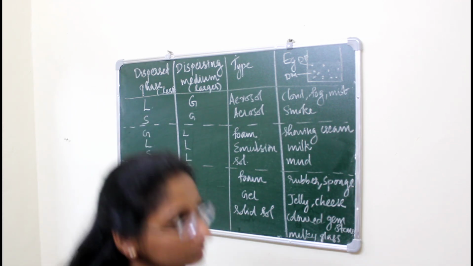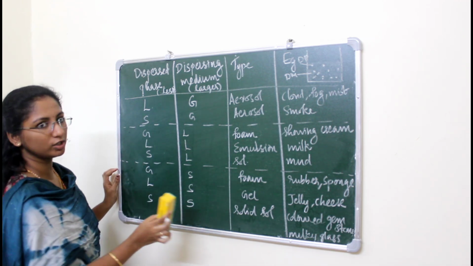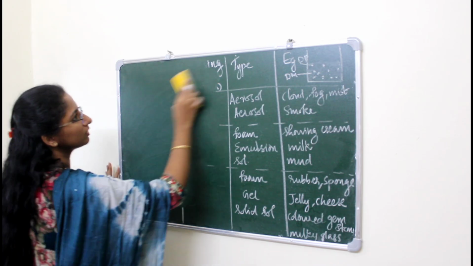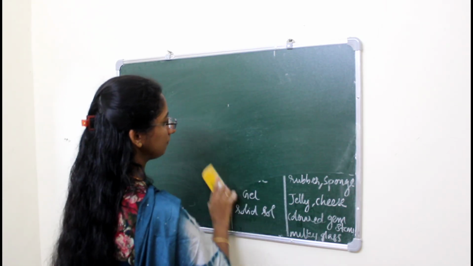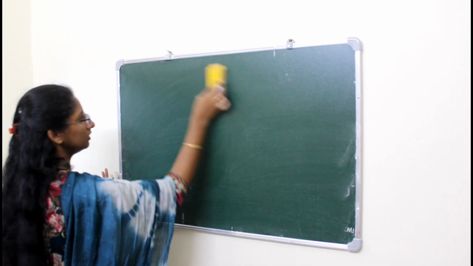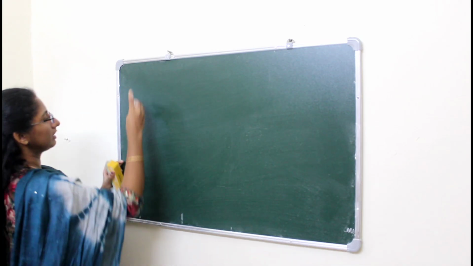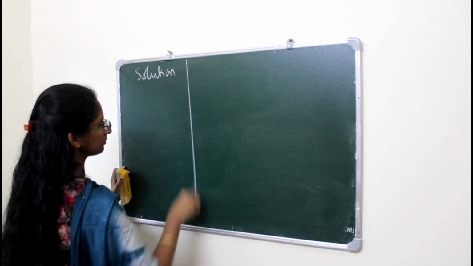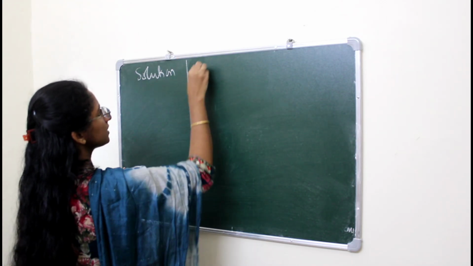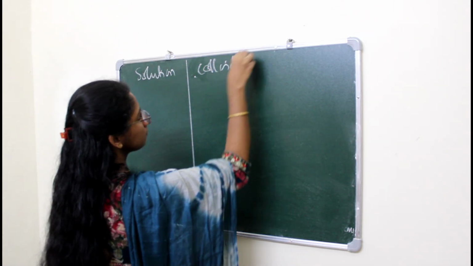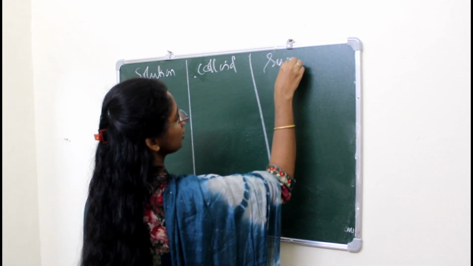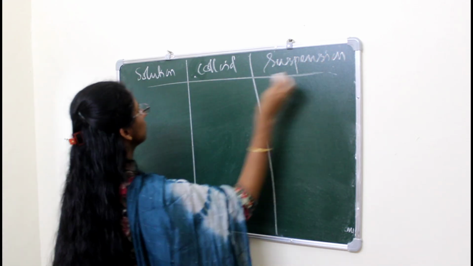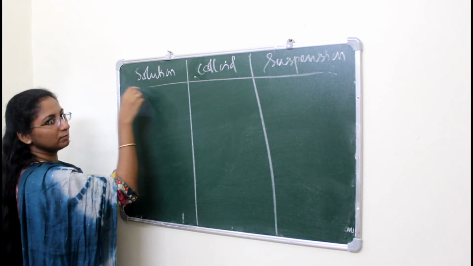Now we are comparing solution, colloid and suspension. The first one is particle size.